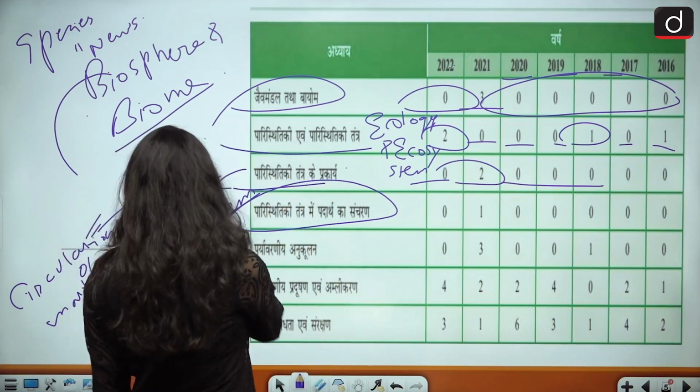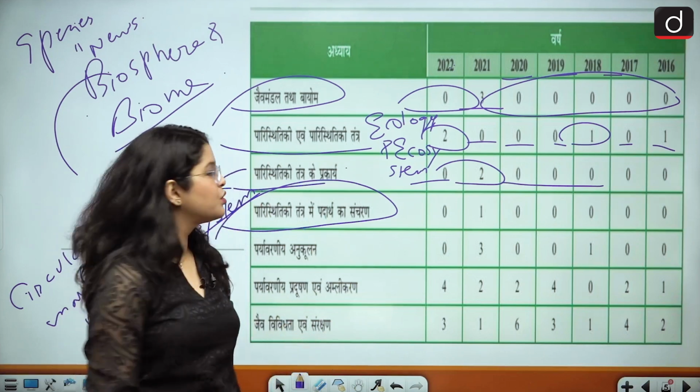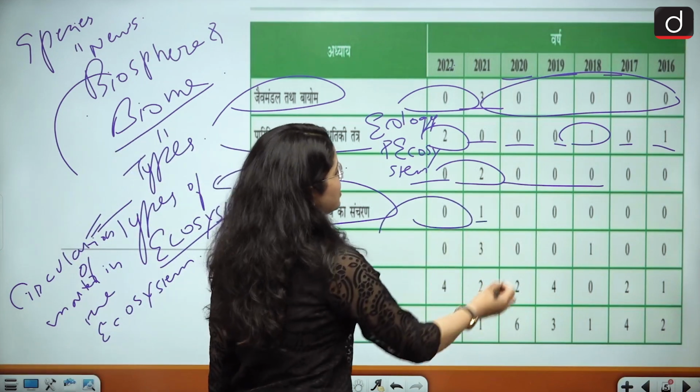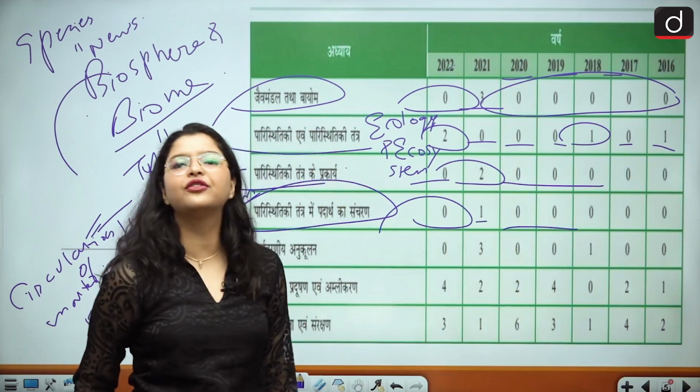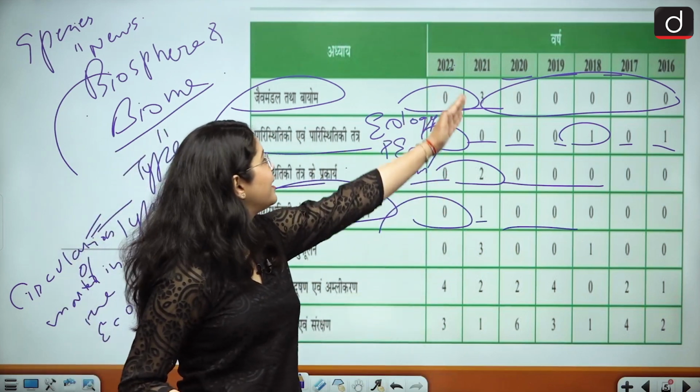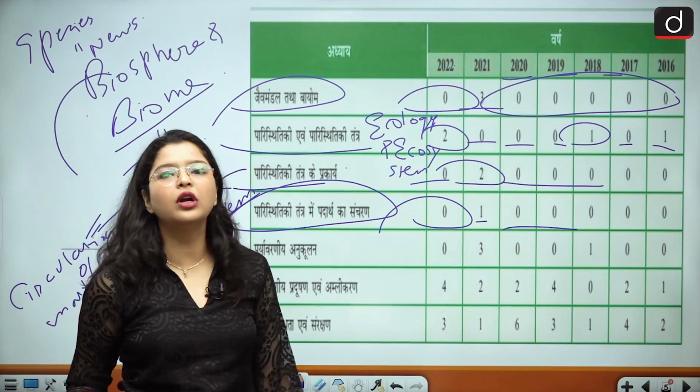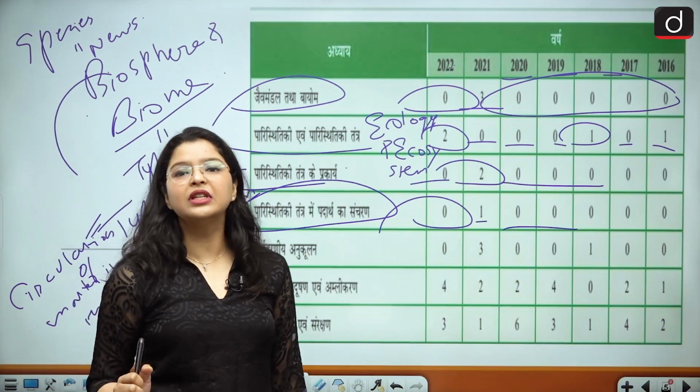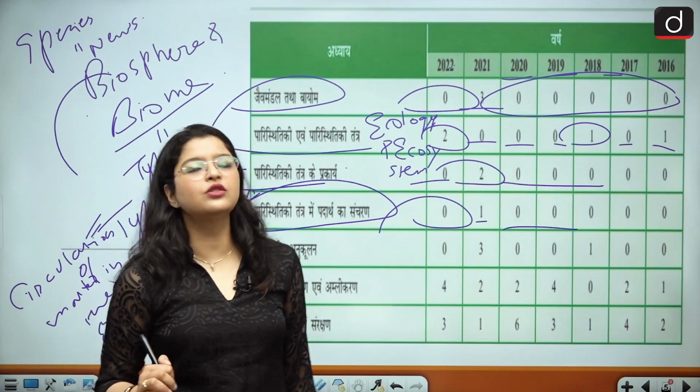Okay, so if you talk about the circulation of matter in ecosystem, 0 questions, 1 question, and not asked in the last 5 years. So again you can see that yes, in 2021 the trend got reversed and they picked up this topic to ask 1 question from it.